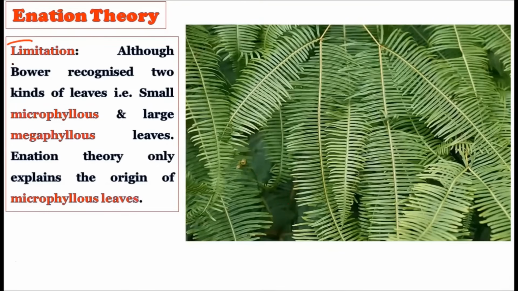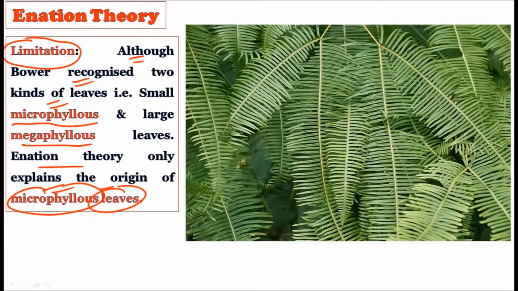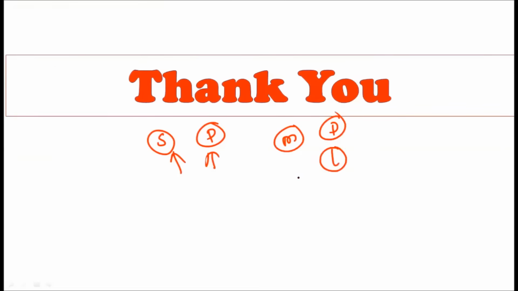See the limitations. There were limitations for the Telome theory as well. Although Bower recognized two kinds of leaves, the microphyllous and the megaphyllous leaves, the Enation theory explains the origin of the microphyllous leaves only. These microphyllous leaves were best explained by the Enation theory, but the megaphyllous leaves were left as they are. So you should remember the significance as well as the drawbacks of the theories. You should be able to give the merits and demerits as well. The heading may change: they may be called merits and demerits, or limitations and significance.